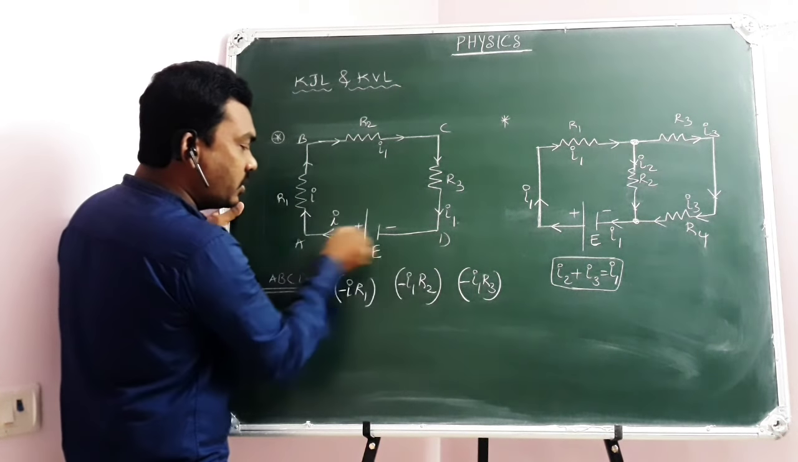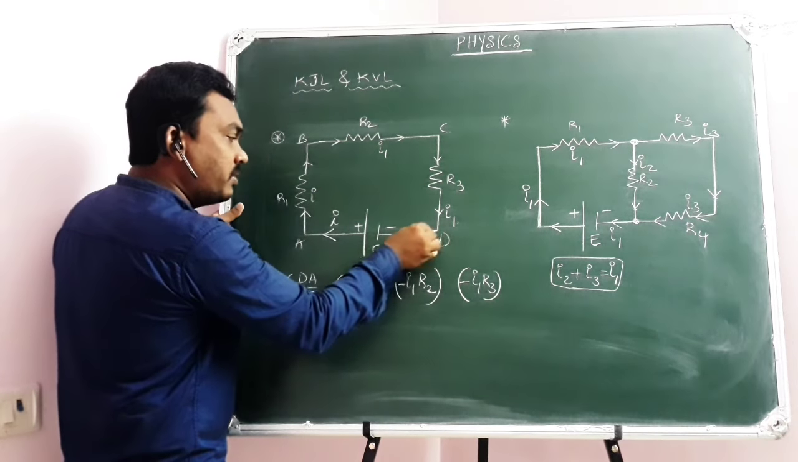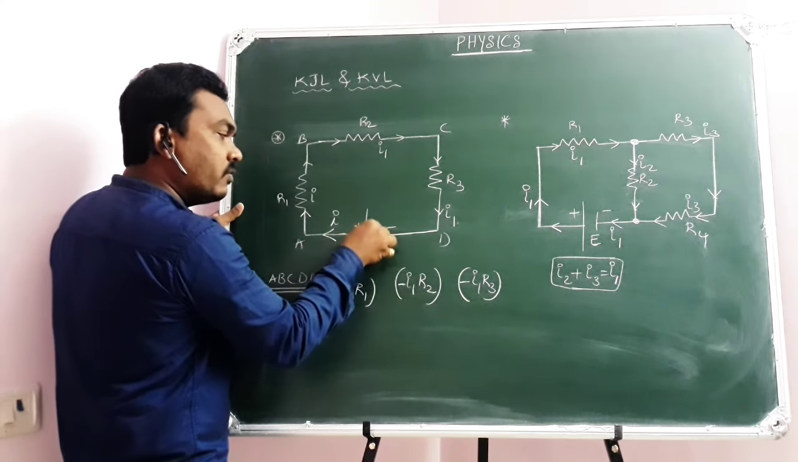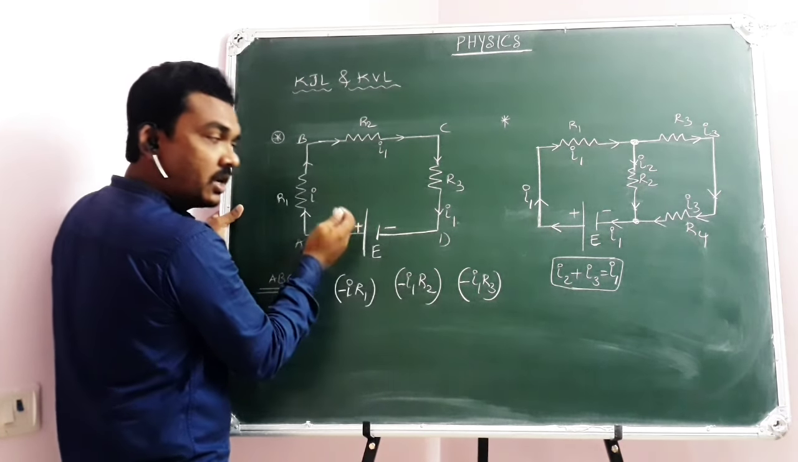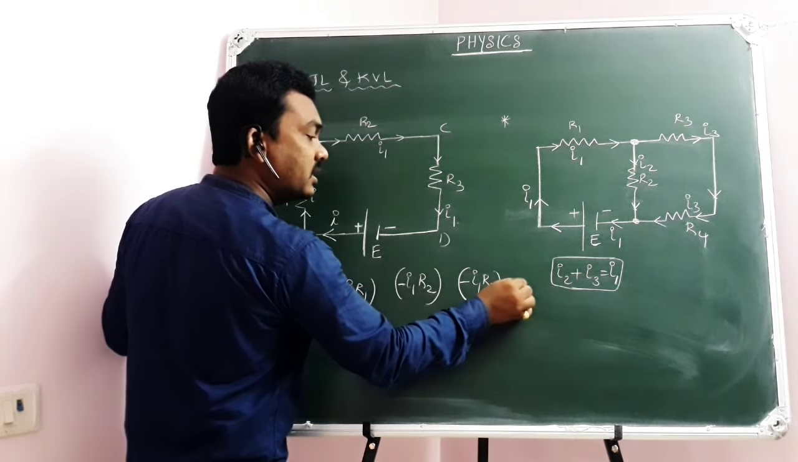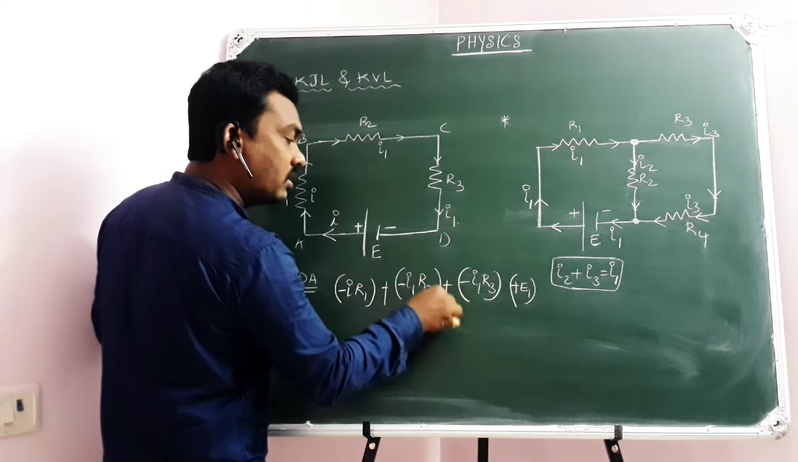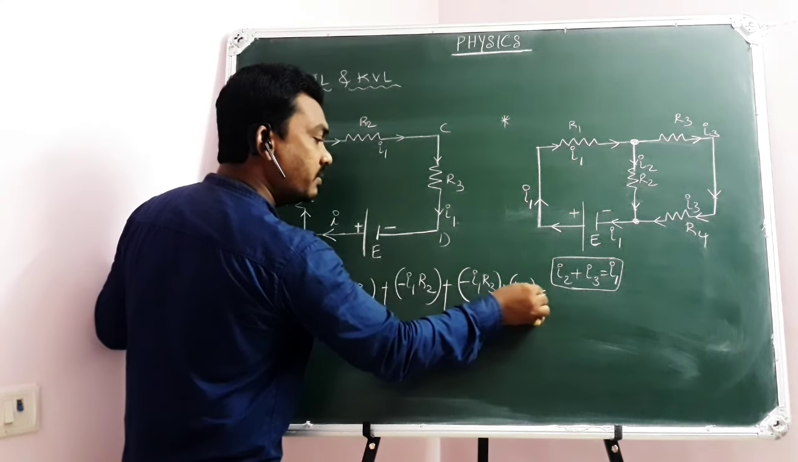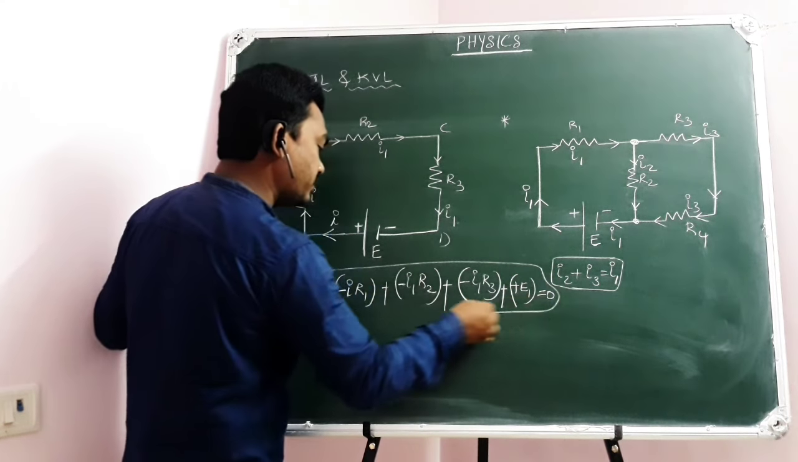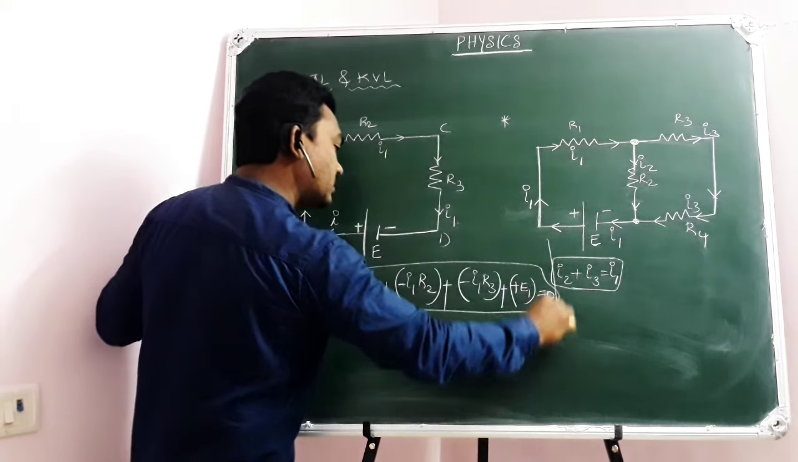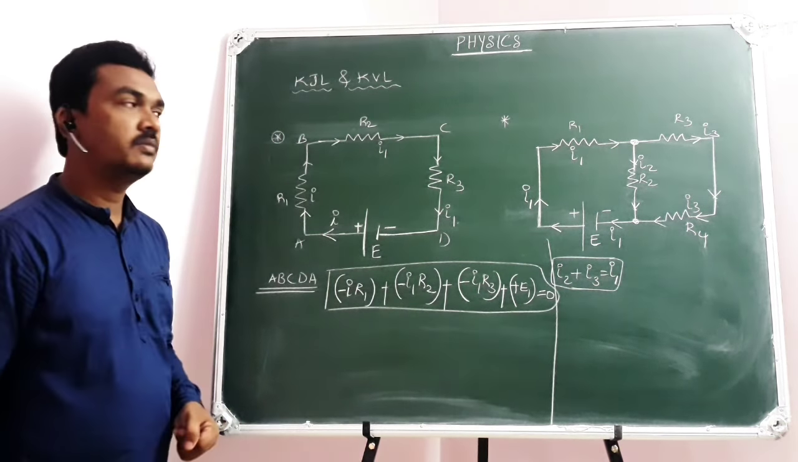Now you are moving from D to A because your closed loop is A, B, C, D, A. So while moving from D to A, you are coming from negative terminal of the cell to the positive terminal of the cell. Means there is a potential rise. That's why plus E1. The algebraic sum of all these potential differences will be equal to 0. This is the Kirchhoff voltage law. This is Kirchhoff voltage law in the case of first example.